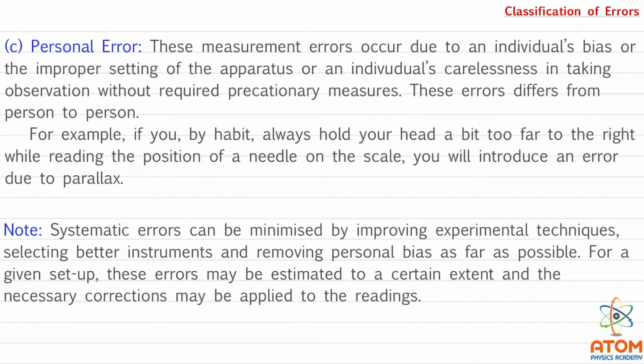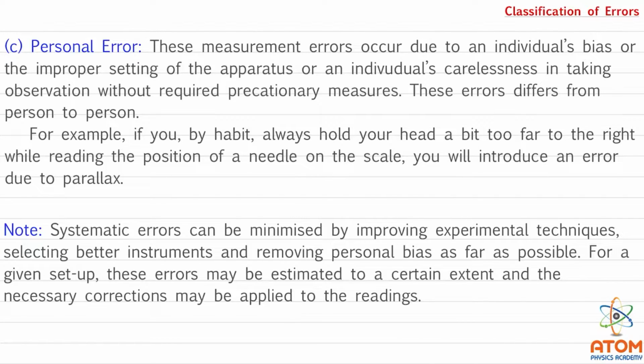For example, if by habit you always hold your head a bit too far to the right while reading the position of a needle on the scale, you will introduce an error due to parallax. Suppose you have a habit of putting your head somewhat to the right side while taking a reading on a meter.